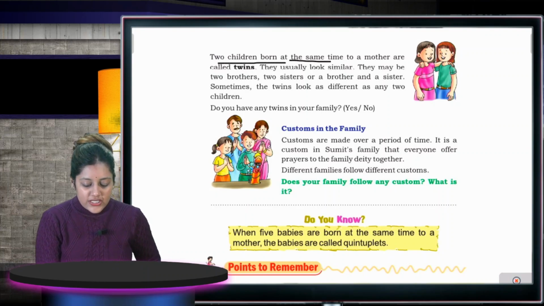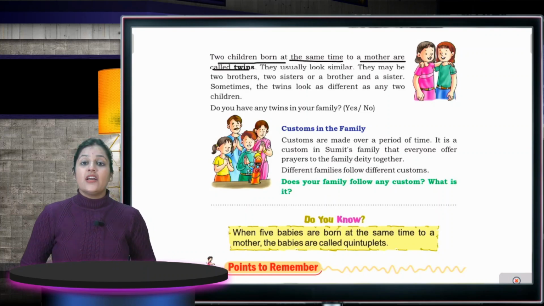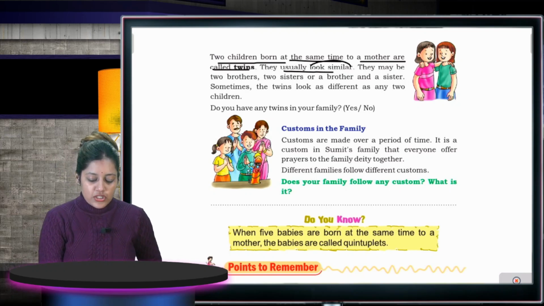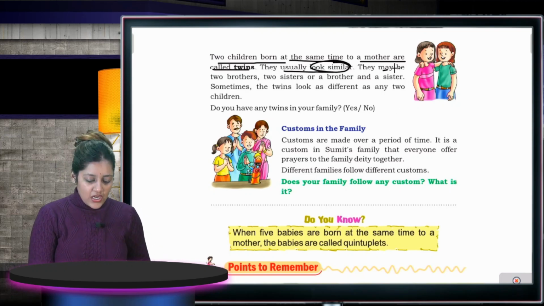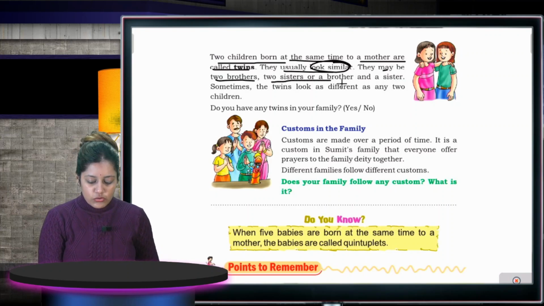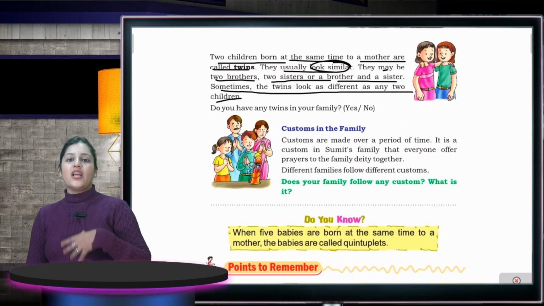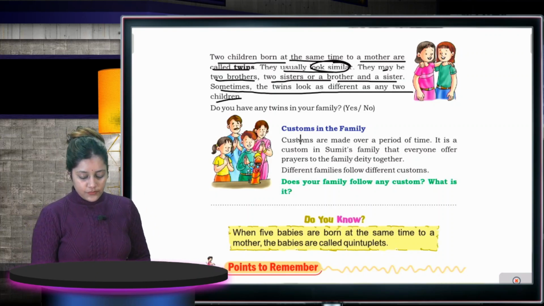Two children born at the same time to a mother are called twins. They usually look similar. Sometimes two sisters or a brother and sister look different, as any two children. Sometimes they look different and sometimes they look the same.